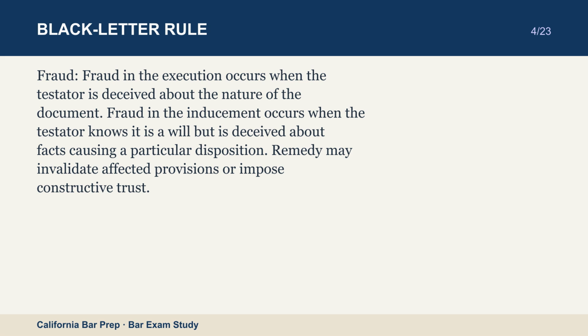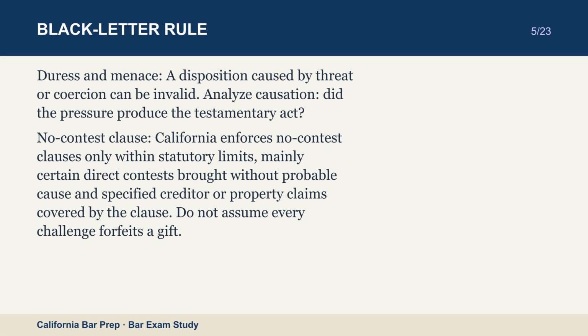Fraud. Fraud in the execution occurs when the testator is deceived about the nature of the document. Fraud in the inducement occurs when the testator knows it is a will, but is deceived about facts causing a particular disposition. Remedy may invalidate affected provisions or impose constructive trust. Duress and menace. A disposition caused by threat or coercion can be invalid. Analyze causation. Did the pressure produce the testamentary act?